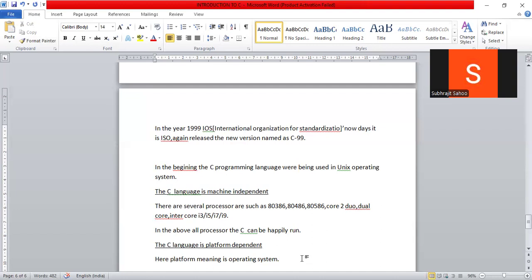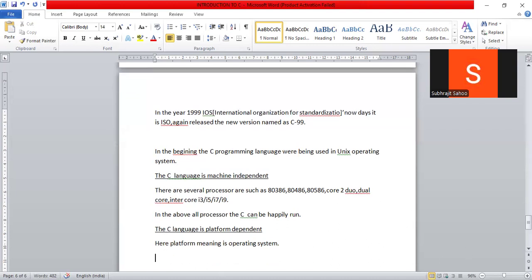I cannot install the C software which works in Windows on Linux. In Google, for Linux operating systems, another C software is available. We can download that one only, not the Windows software, because that will not work. So platform dependent here means, platform meaning operating system. So C language is fully platform dependent.